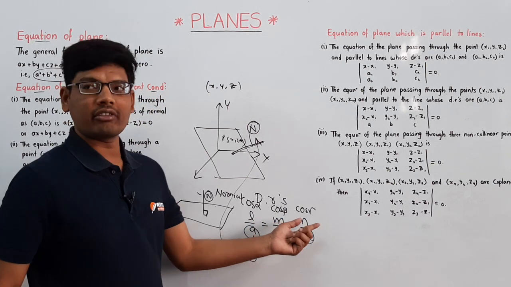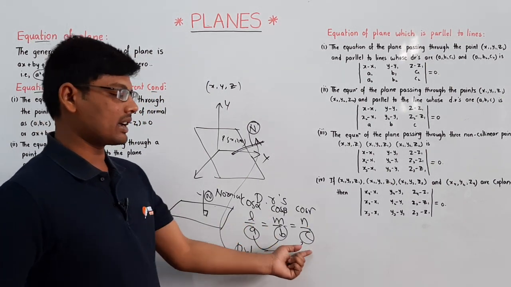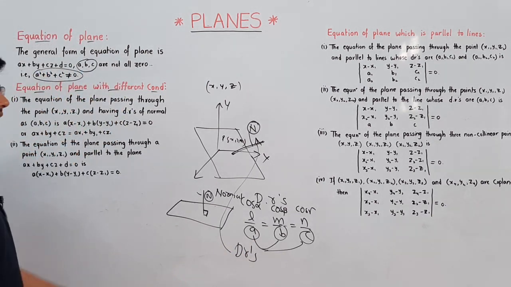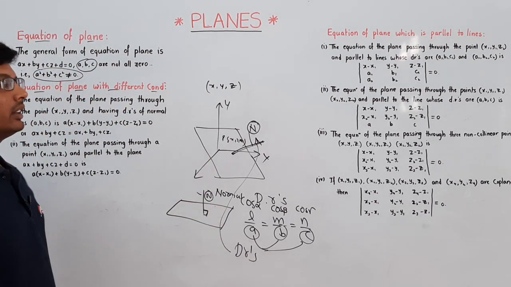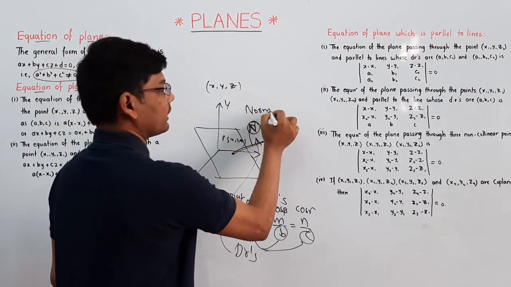Here l, m, n values are cos alpha, cos beta, cos gamma, and a, b, c are the direction ratios of a line, that is the normal of a plane.